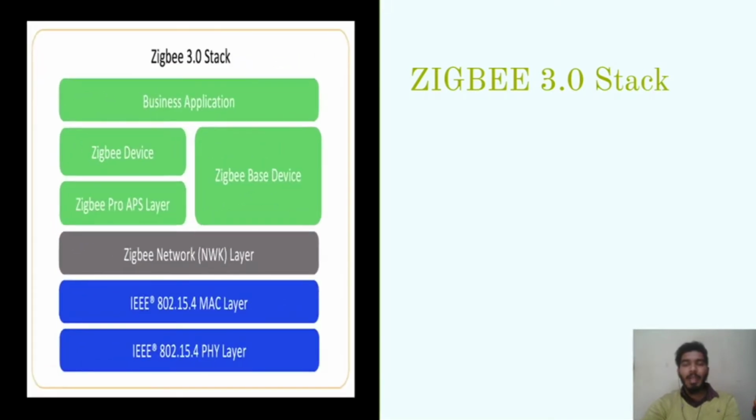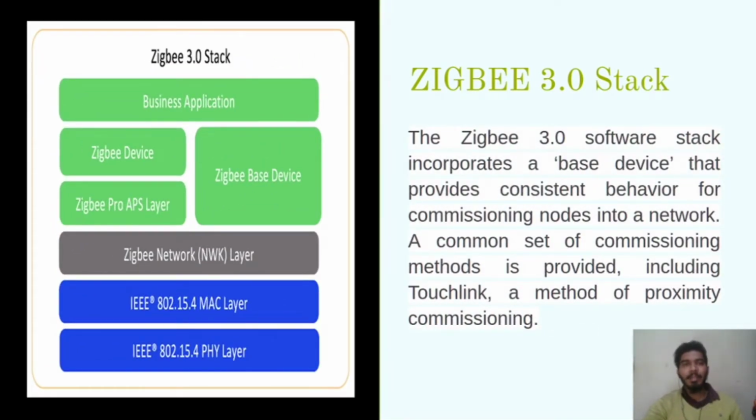Now we have the stack of the Zigbee protocol. Stack means how Zigbee actually works. Here we have the stack on your screen. The Zigbee 3.0 software stack incorporates a base device. That means a basic device which is generally used to connect all the devices. It provides consistent behavior for commissioning nodes into a network, meaning transforming nodes into a network. A common set of commissioning methods is provided, including touchlink, a method of proximity commissioning.